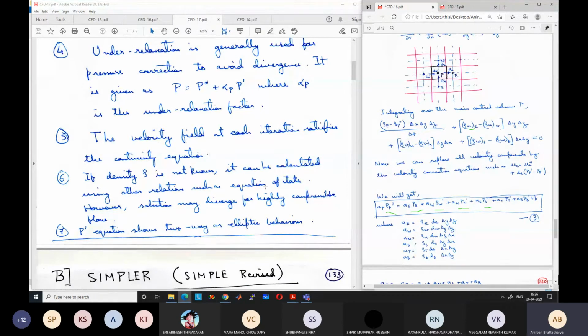And the final point is that this P dash equation is an elliptic equation. It shows two-way behavior. If you remember, we studied elliptic and parabolic equations long back. Parabolic equations show one-way behavior, meaning the future value depends just on the previous value. But in an elliptic equation, any value will depend on all the neighboring values. So the P dash equation is an elliptic type of equation. One value influences all the other values. So these are some points regarding the simple algorithm.